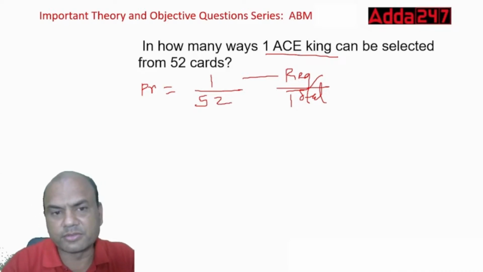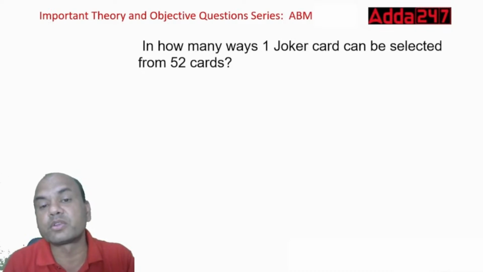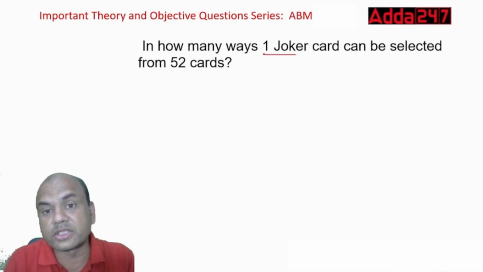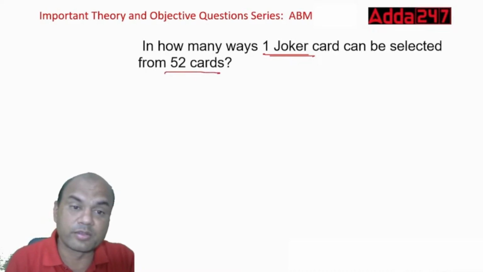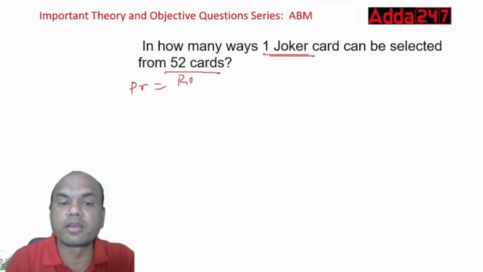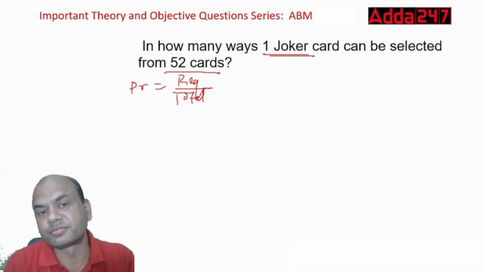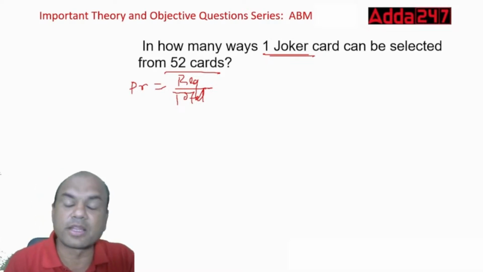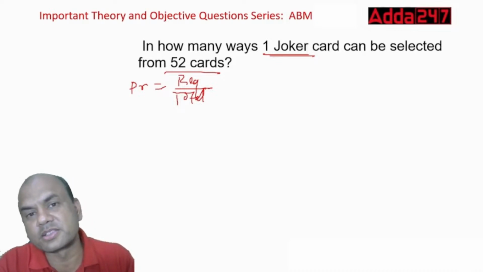So got it? Simple. In how many ways can one joker be selected from a pack of 52 cards? How can you select one joker from a pack of 52 cards? Again, probability equals required upon total, right? What is required? One joker. How many jokers are there in the pack of 52 cards? Tell me, type in the comment section.